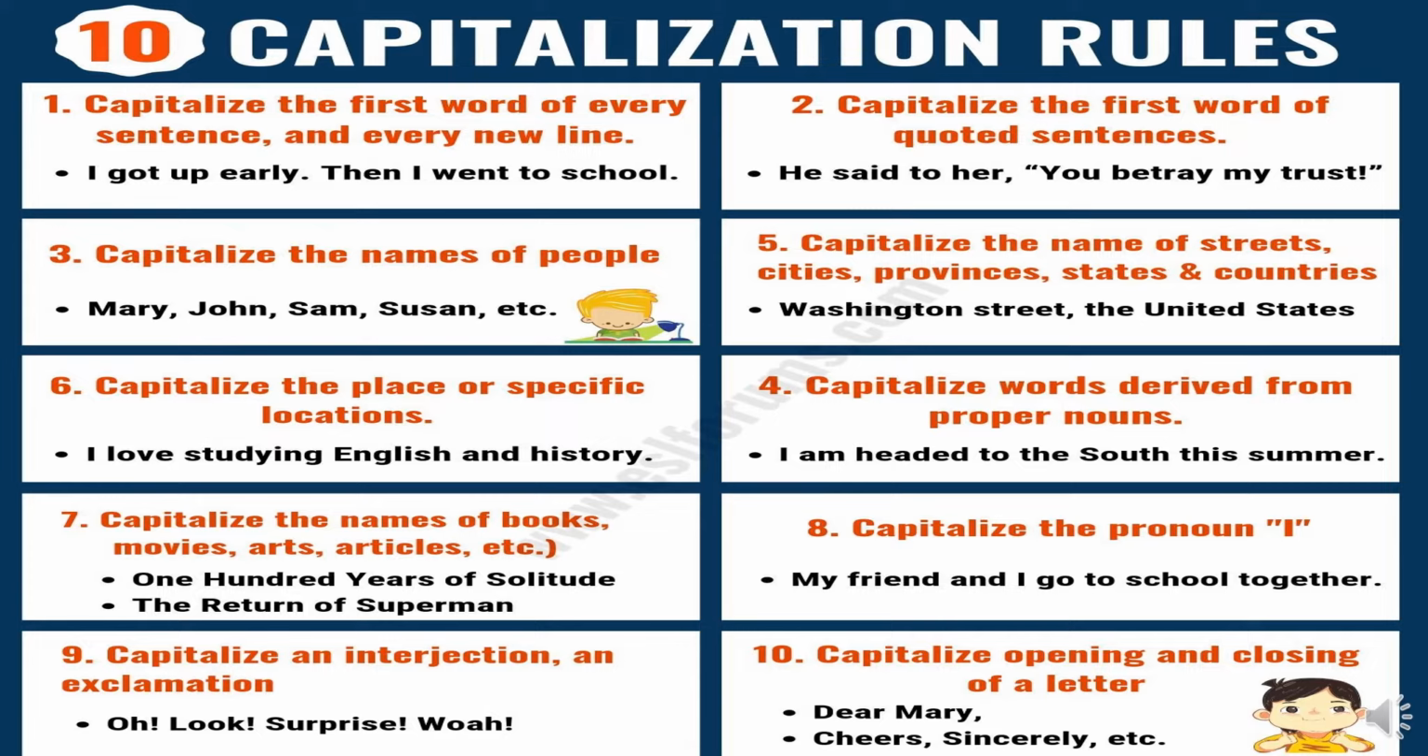Capitalize the pronoun I. As we learnt in our previous lecture, wherever the I is in the sentence, in the beginning, in the middle of the sentence and at the end of the sentence, just remember that I is always written in a capital letter. Capitalize interjection and exclamation. It means when we write the exclamation mark, before the exclamation mark and after the exclamation mark, the first letter of the word has to be written as a capital letter.